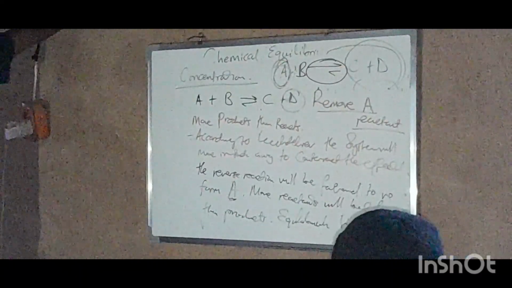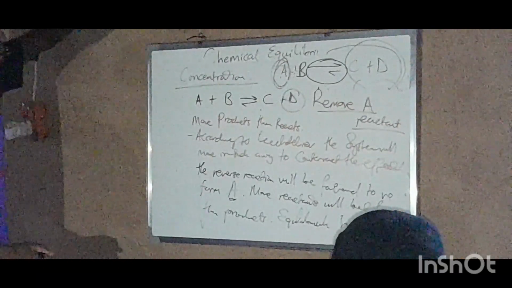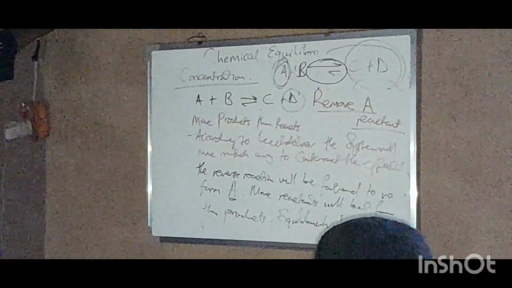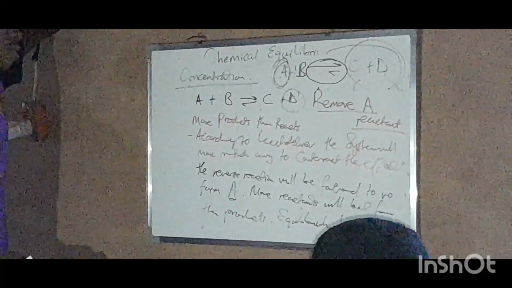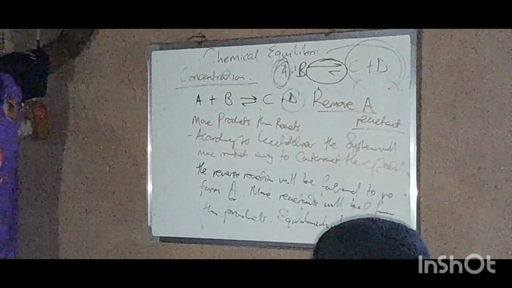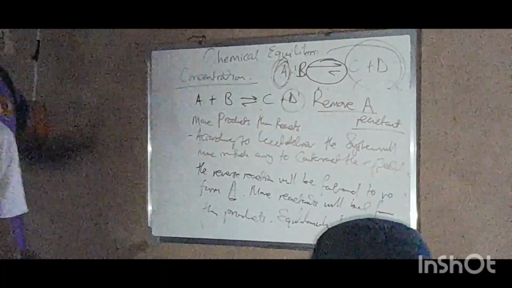So just because D is removed, the reactions will start going that side. The forward direction will be favored to form D again, and when that happens, the equilibrium shifts to the right. It means that more products are being formed than reactants.